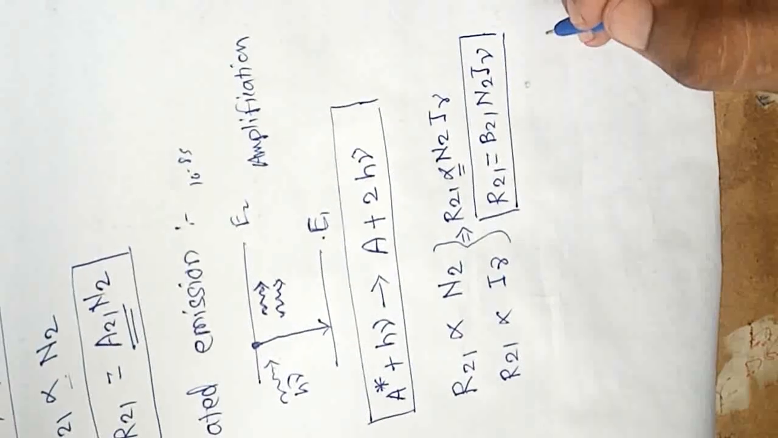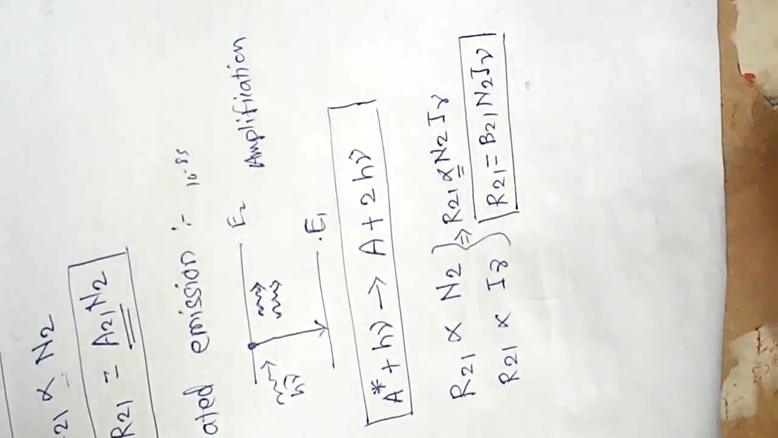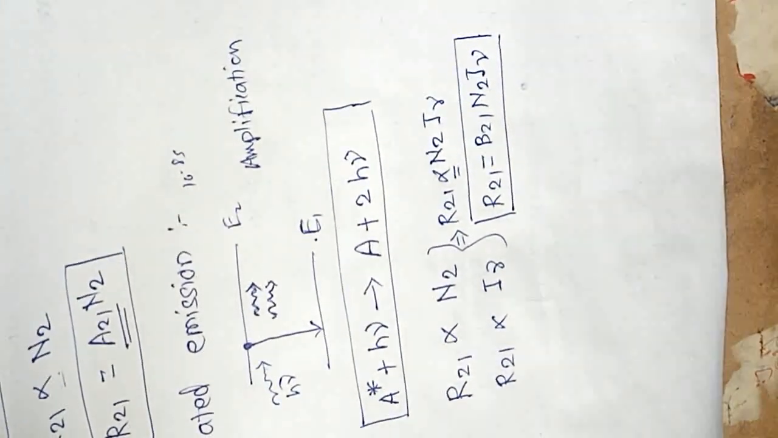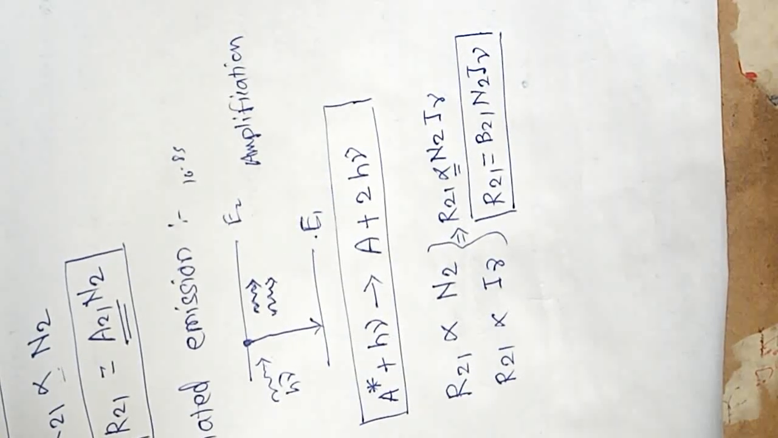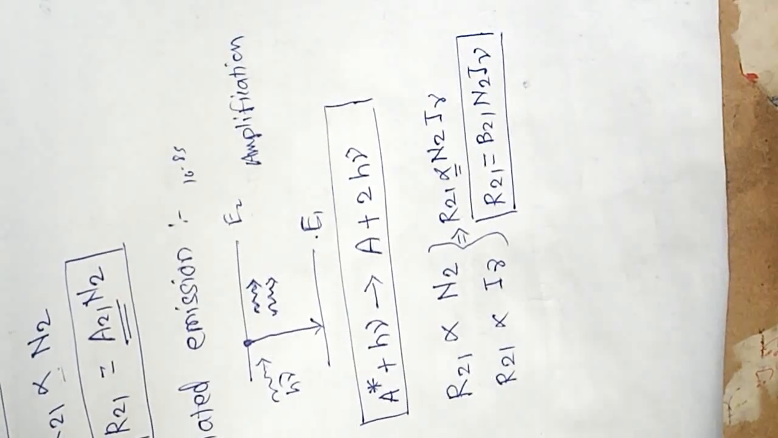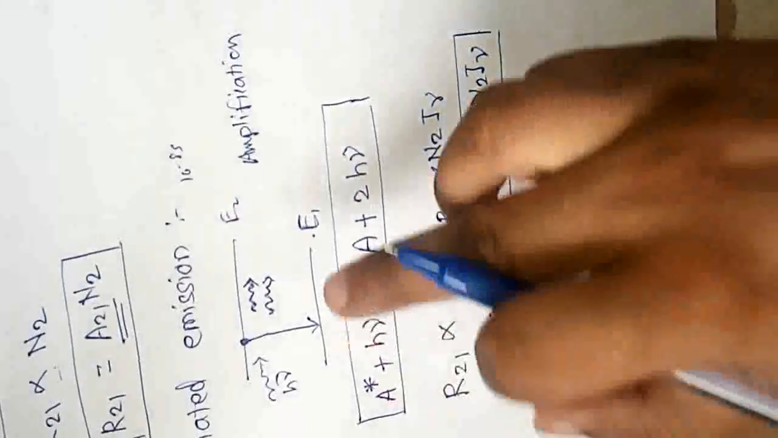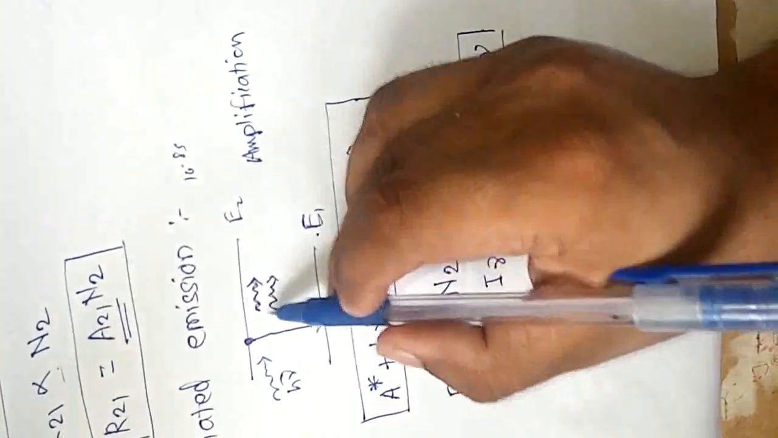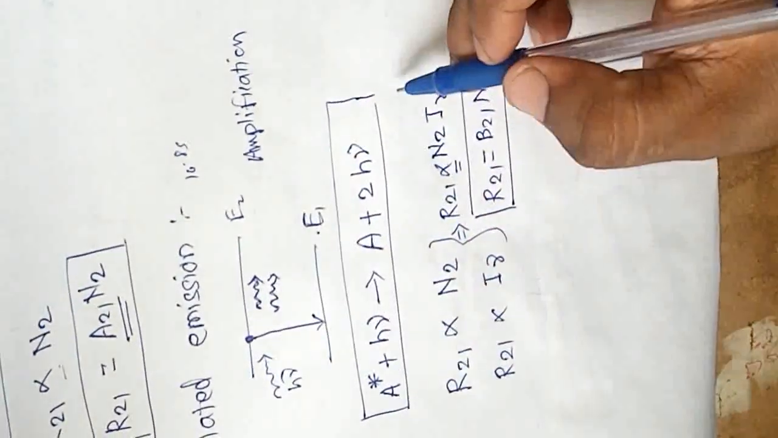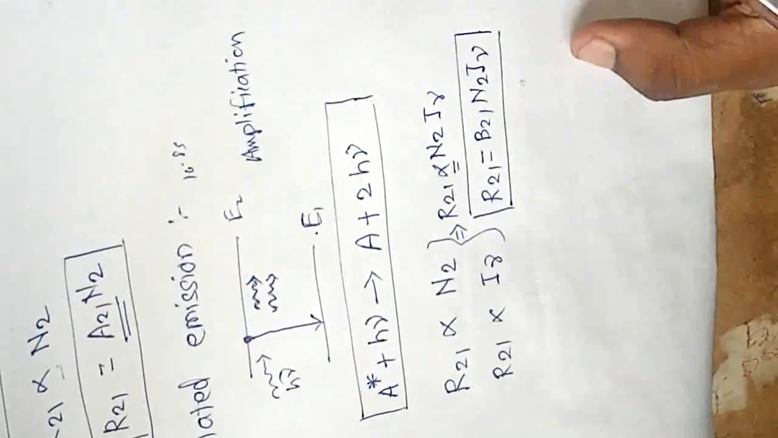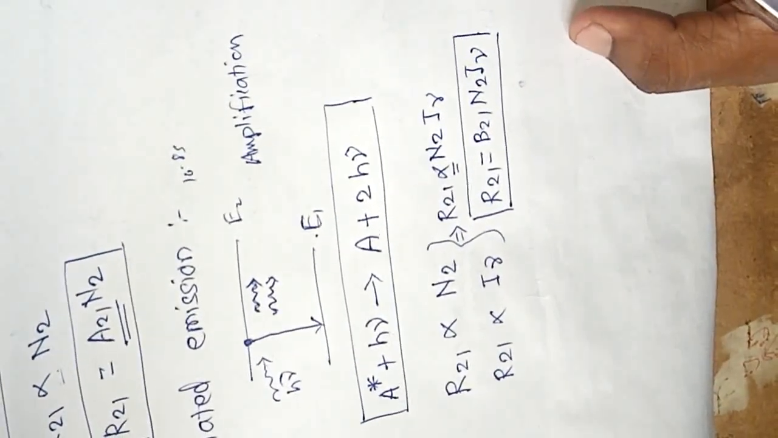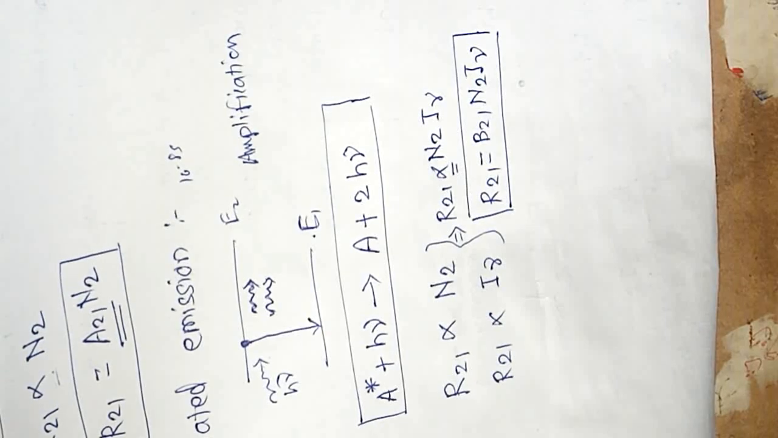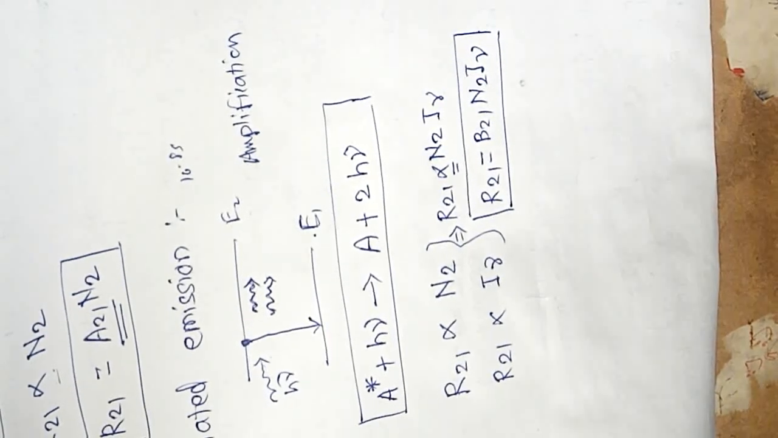So this is all about stimulated emission, and we know the full form of laser is light amplification by stimulated emission of radiation. So the principle behind laser is stimulated emission of radiation, a process where amplification is done: one photon is incident and we get two photons. So these are the three processes: absorption, spontaneous emission, and stimulated emission.